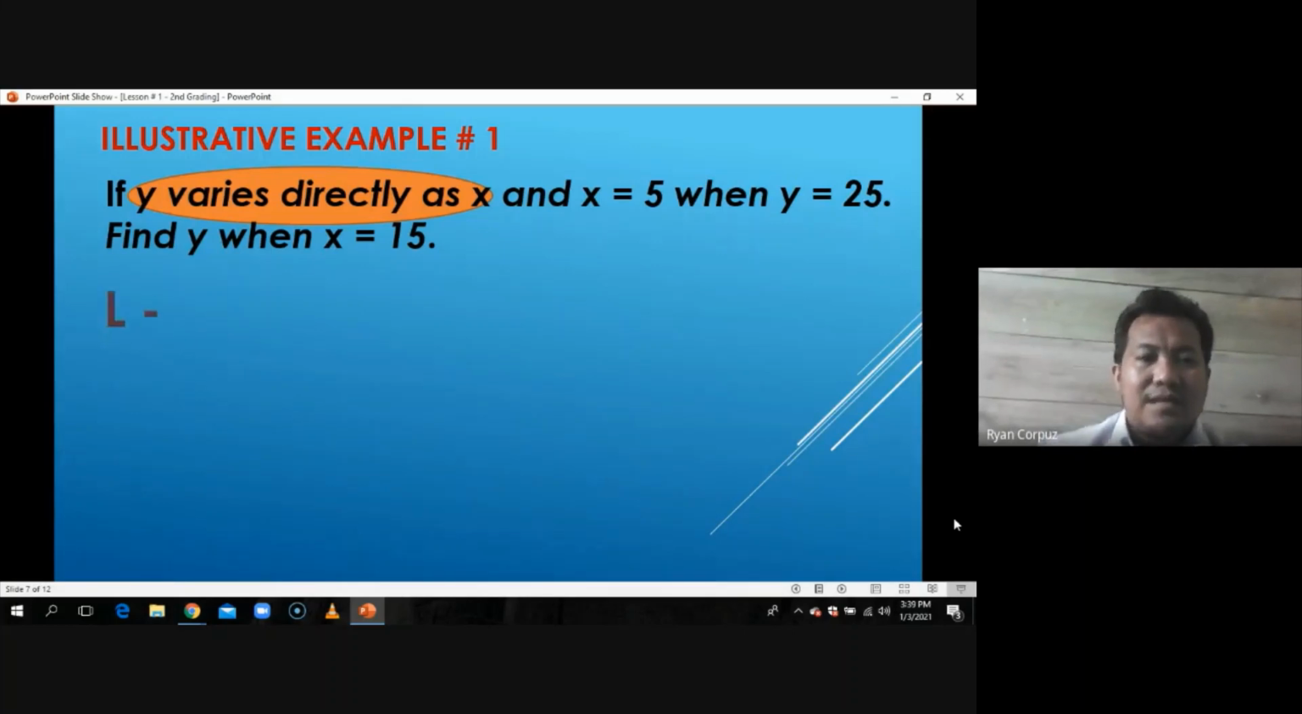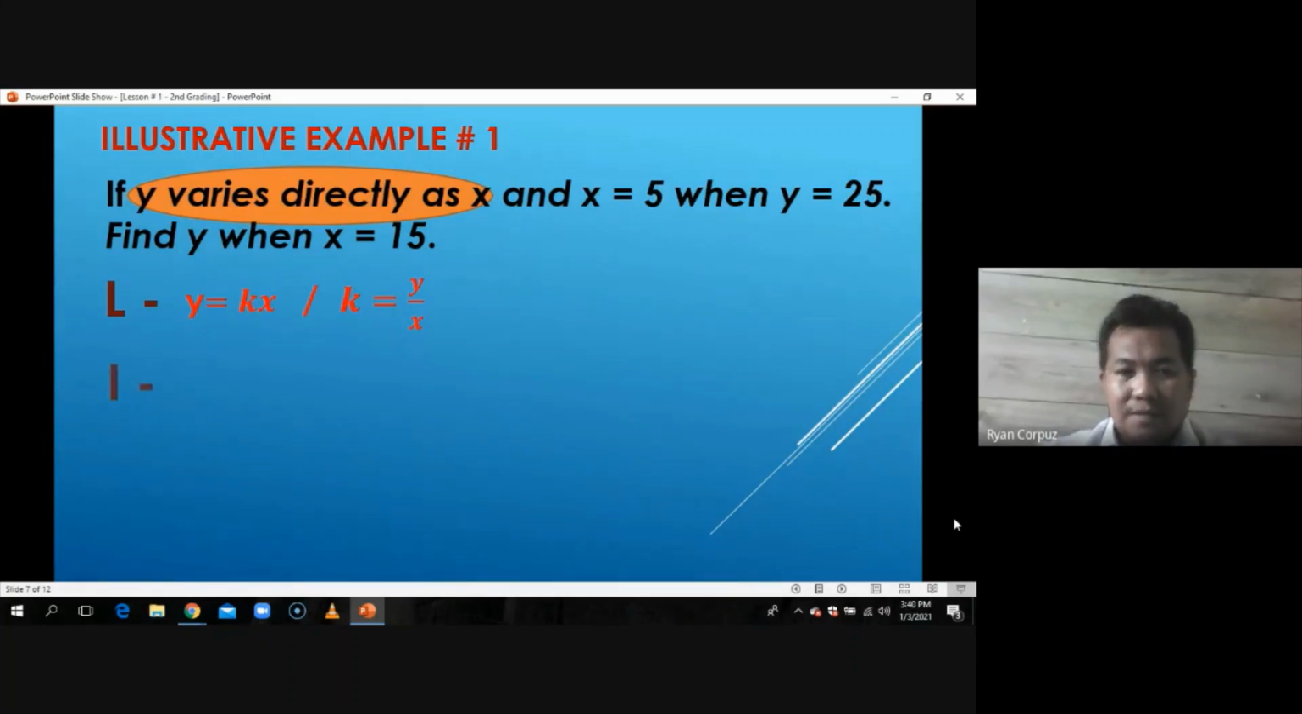So let's translate first, using the first step, the statement of variation into symbols. Y varies directly as x. The first translation is the way we read it: y is equal to kx. The other translation is in terms of k, and it is the ratio of the two quantities. What was mentioned first is the numerator, the second is the denominator. That would be k is equal to y over x. That is the first step.